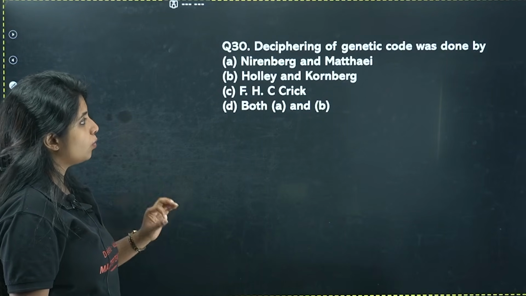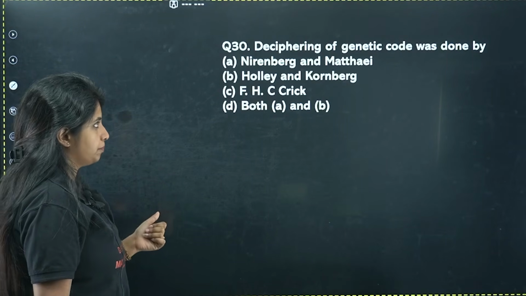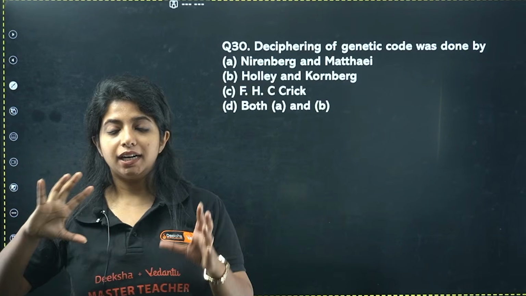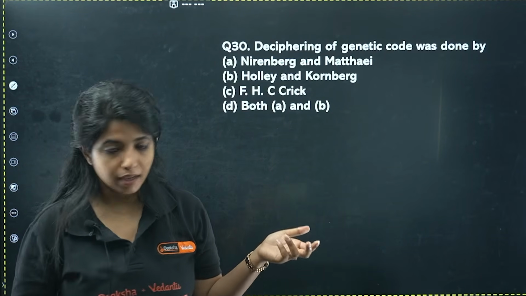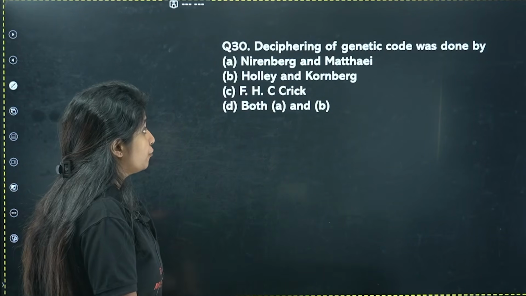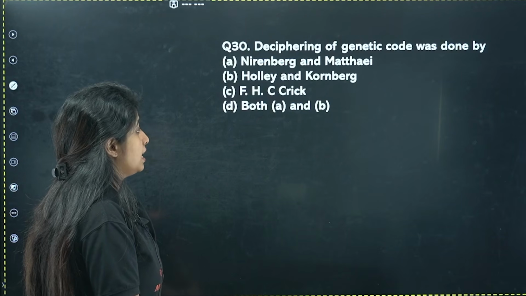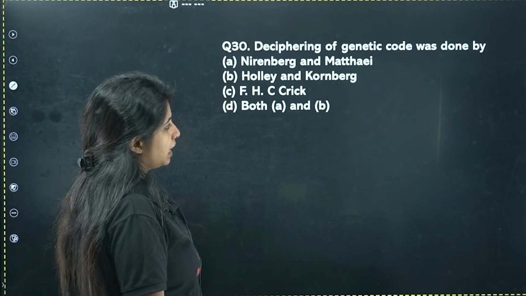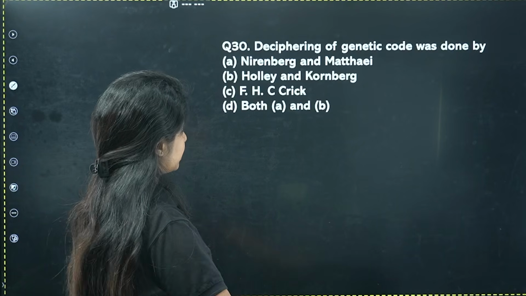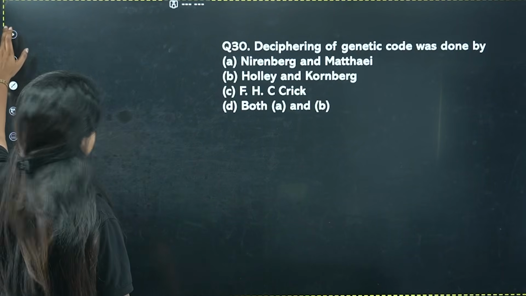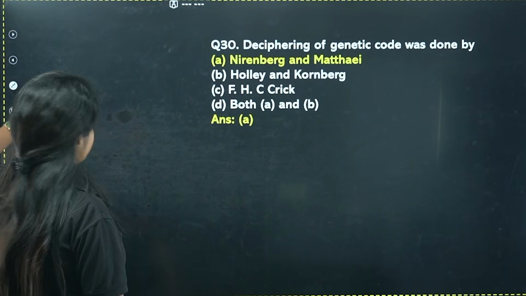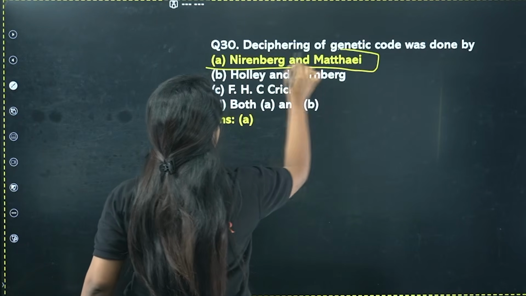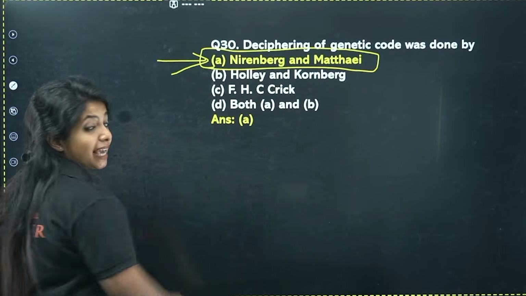Deciphering of genetic code was done by, any idea? Basically, who was behind the understanding of genetic code? Nirenberg and Mathai, Hargovind Khorana and Kornberg, F.H.C. Crick, or both A and B. Who brought in the knowledge for genetic code? It was Marshall Nirenberg and Mathai. So your answer for this question is going to be A.